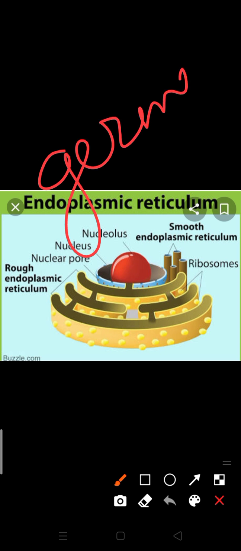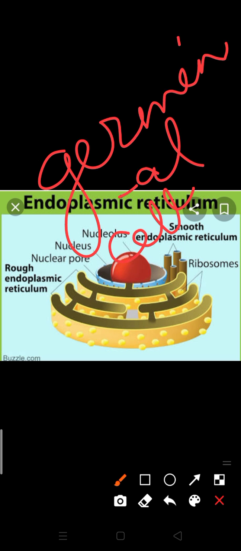The next interesting thing is that endoplasmic reticulum is found in all types of eukaryotic cells. But if we see closely, it is not found in germinal cells and mature erythrocytes, which means RBC. So in germinal cells endoplasmic reticulum is not present, and in mature erythrocytes also. And one more thing, in all types of prokaryotes endoplasmic reticulum is not present.